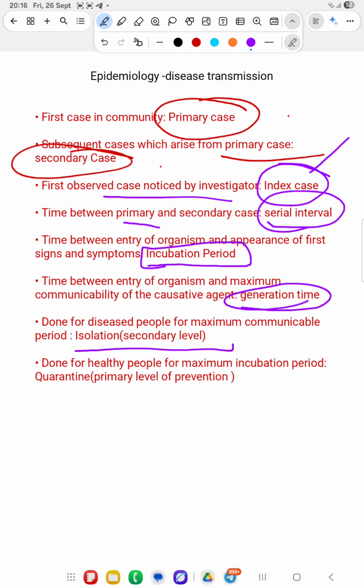And what is isolation? Isolation means we are isolating the patient. Isolation is a secondary level of prevention, for the diseased people for the maximum communicable period. Then what about quarantine? Quarantine means for the healthy people. Isolation means the diseased one. We should always remember this: isolation is for the diseased, and quarantine is for the healthy people. We are all familiar with quarantine from COVID cases, where healthy people went for quarantine. So that is a primary level of prevention.